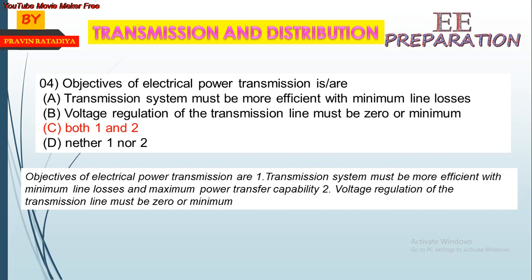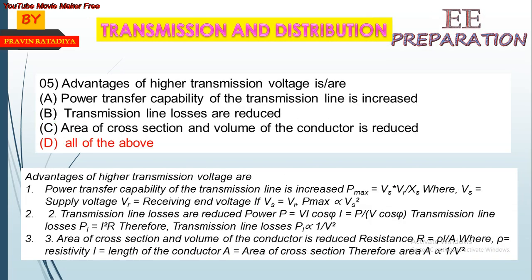Now we can discuss the objectives of electrical power transmission. First, transmission system must be more efficient with minimum line losses and maximum power transfer capability. Second, voltage regulation of the transmission line must be 0 or minimum.